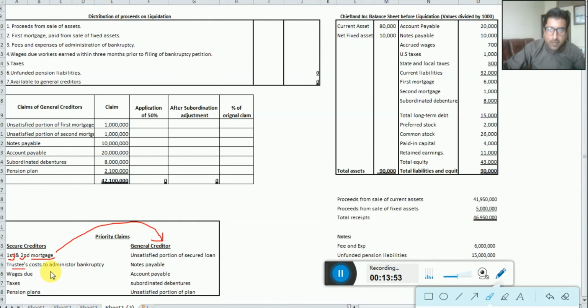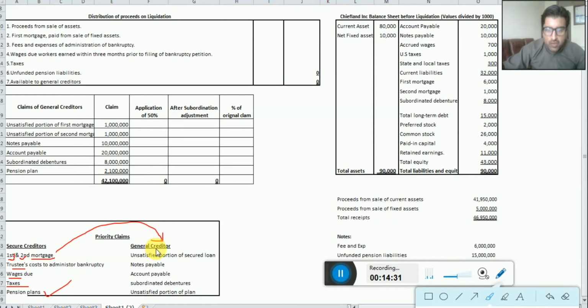So in the second step, we should pay the trustee, and then if there are wages due, we have to pay the wages, and if there are taxes due, they are to be paid. And lastly, in the secured creditor group, we have to pay the pension. Why? Because if there are employees at the stage of retirement and some pension liability is due, then you should pay them in the secured creditors. And once the secured creditors' claims are satisfied here, then we come into the general creditors.